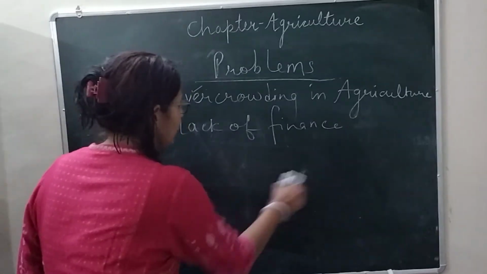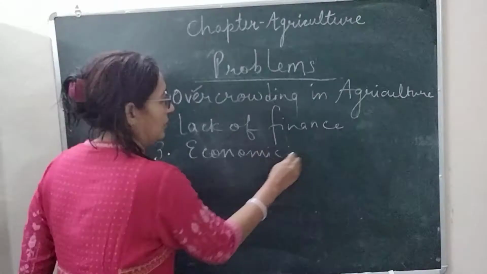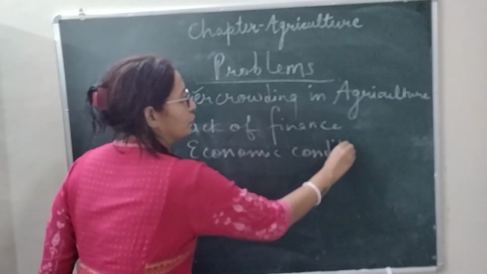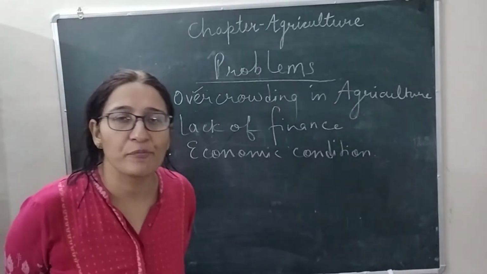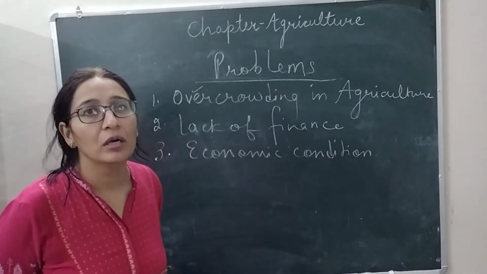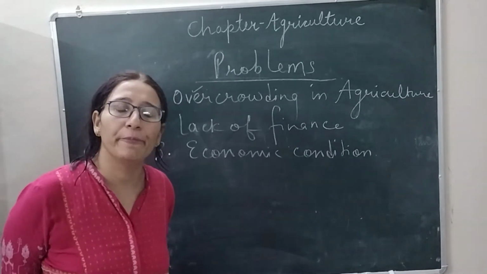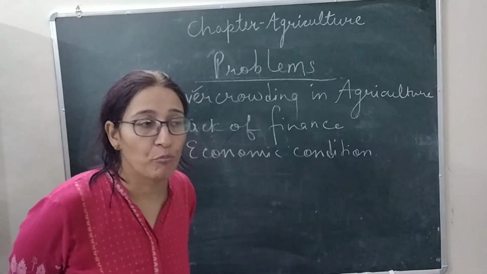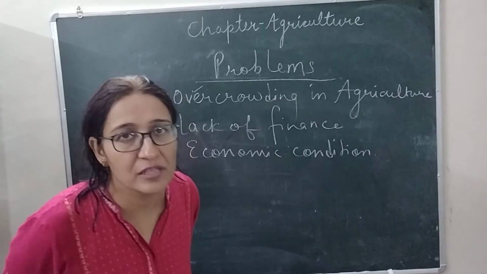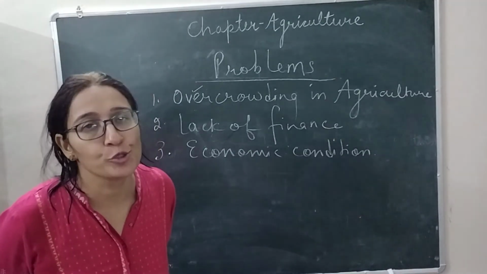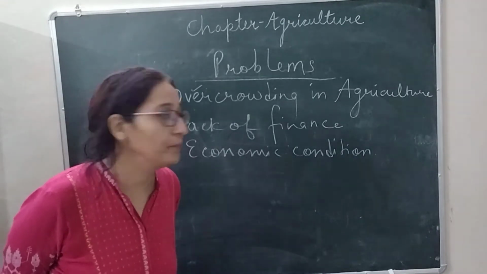The third problem is economic condition. Most of the farmers' economic condition is not good. Most of the farmers are illiterate and poor, so they are not able to purchase good quality seeds and they are not able to avail modern agricultural implements. If they are not using modern agricultural implements and HYV seeds, the agricultural production will be affected. So this is another problem.